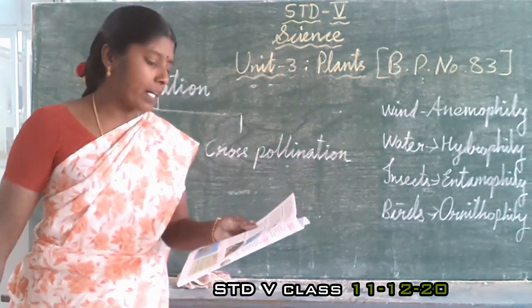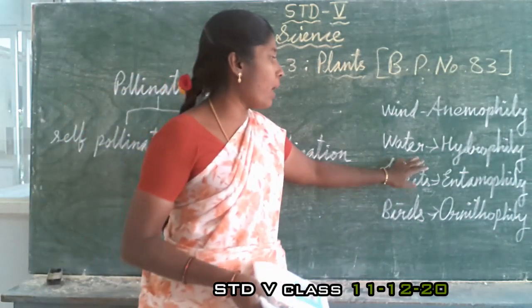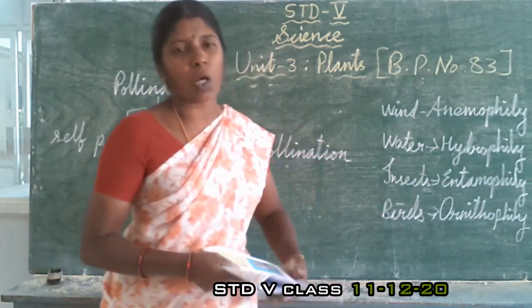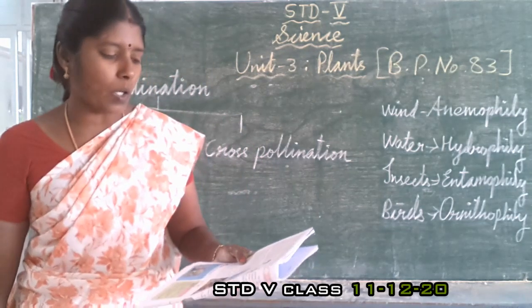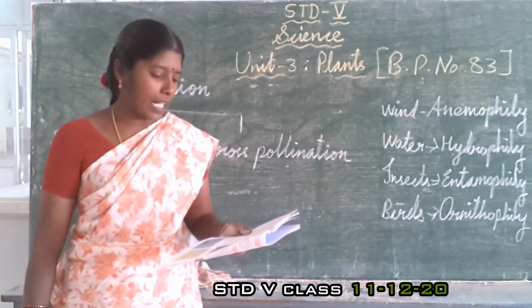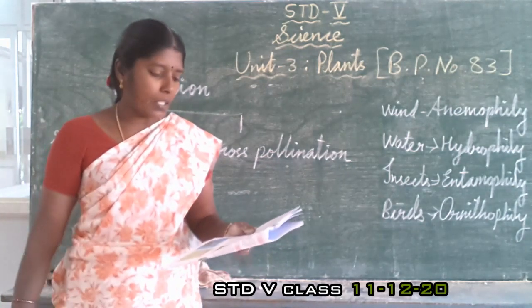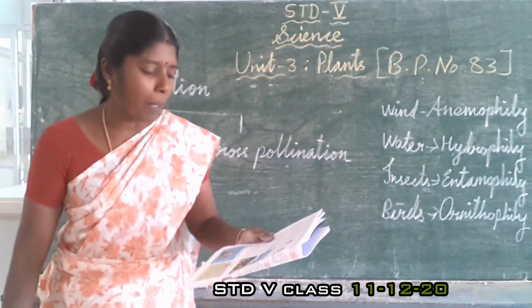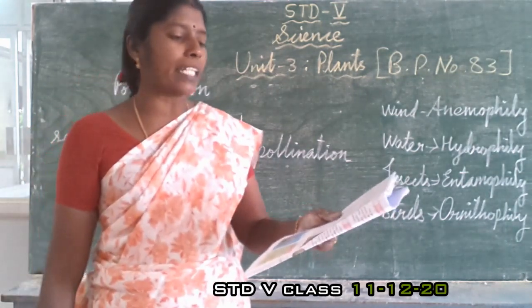Now the next one is pollination by water, that is hydrophily. The flowers of water plants are not colorful and they have no nectar. Pollen grains of these plants have a mucilaginous covering to protect them from getting wet.